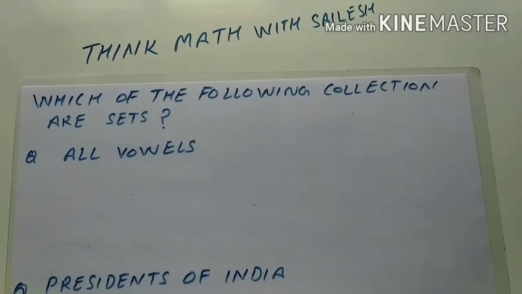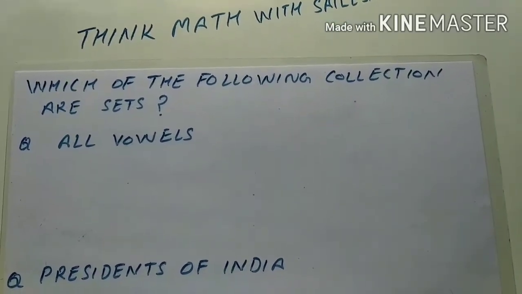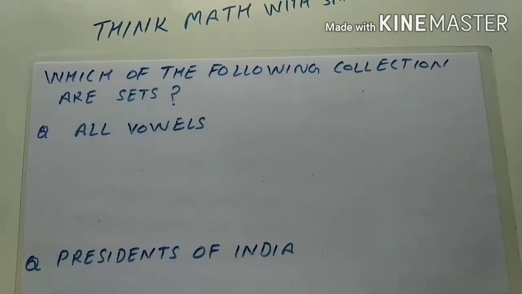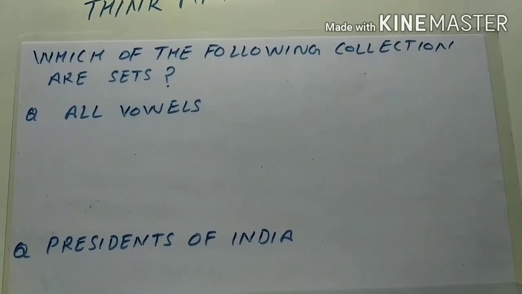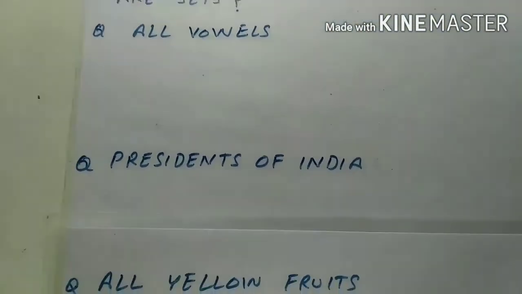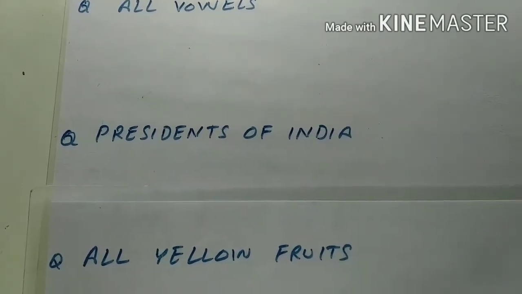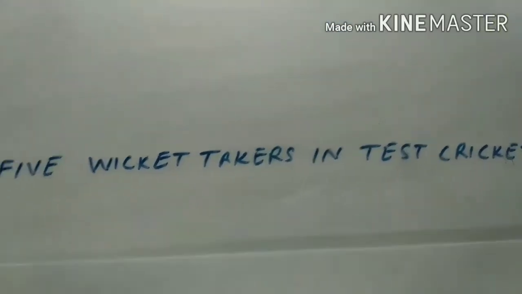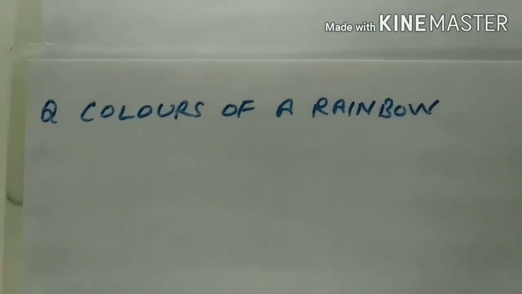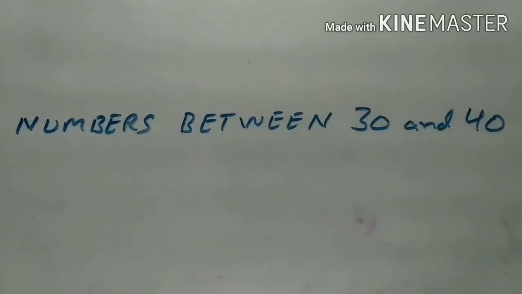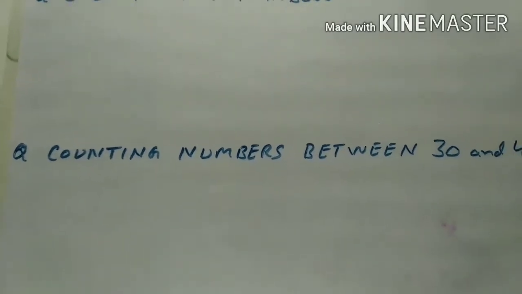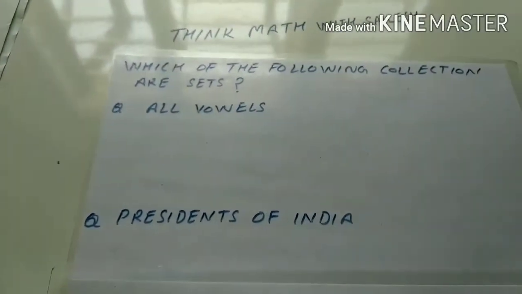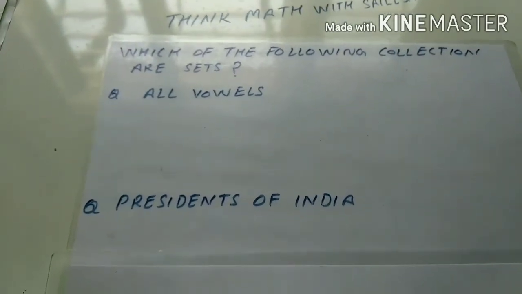Now in this video we will deal with statements which ask whether they are sets or not sets. The heading is: which of the following collections are sets? The first one is all vowels, the second is President of India, then all yellow fruits, top 5 wicket takers in Test cricket, colors of a rainbow, and counting numbers between 30 and 40. For all these statements you have to decide whether they are examples of sets or not. So let us start.